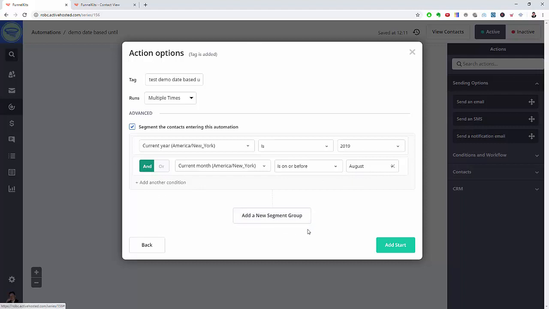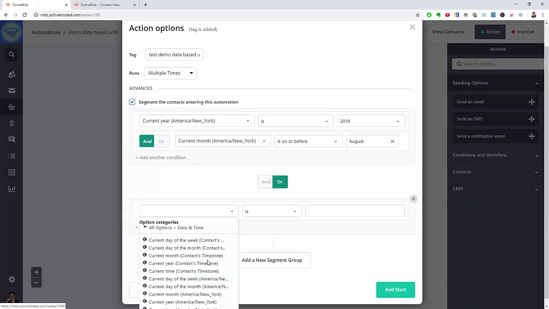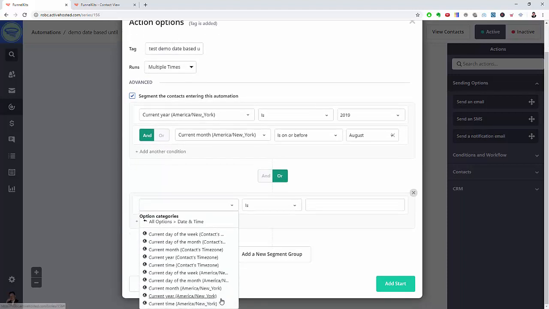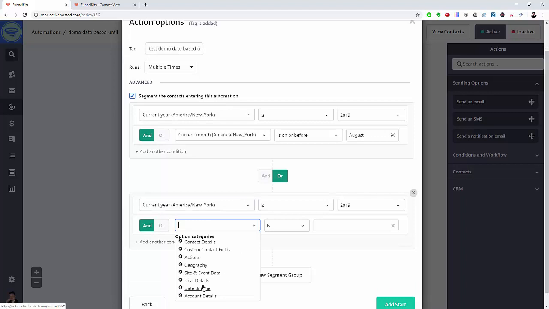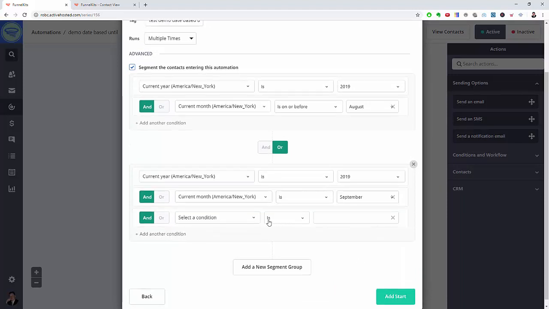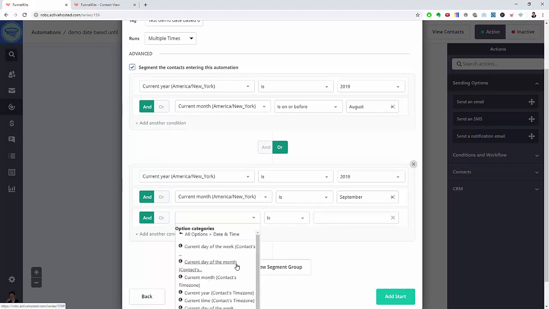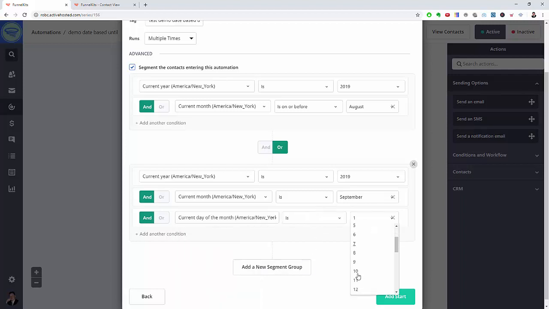Okay, and now we're going to create a new segment group. We're going to use the OR condition, and date and time, we're going to use the current year again, and current month is September this time, and current day, and it's going to be day of the month, is the 10th. So if your event is on the 10th and you don't want anybody to sign up after the 10th, then this is how you would do it.